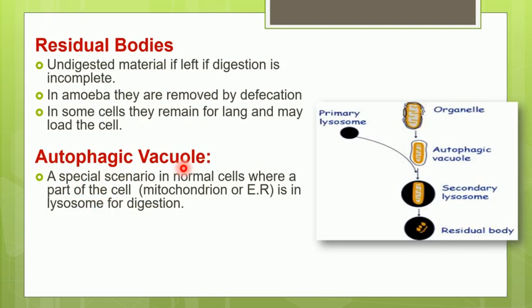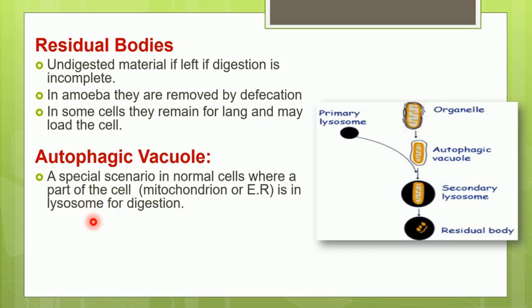Now we know that in the cell there are different organelles like mitochondria, endoplasmic reticulum and many more. And these organelles have some fixed lifespan, after which their place is taken by new organelles. So these old organelles like mitochondria or ER need to be broken down, and that process is carried out by the lysosome.